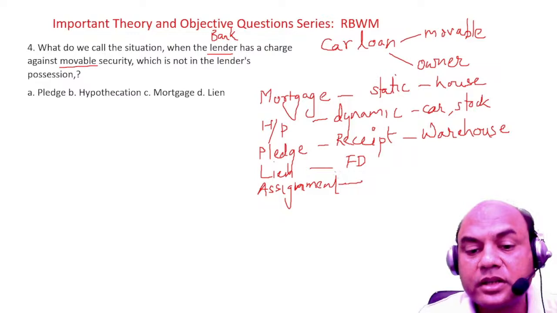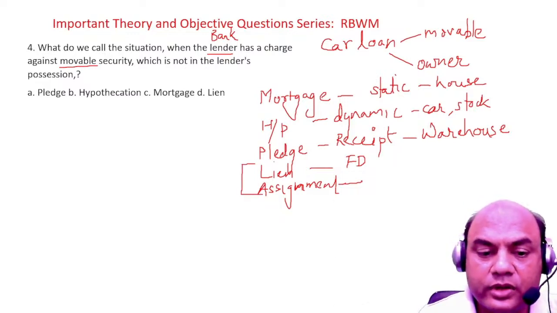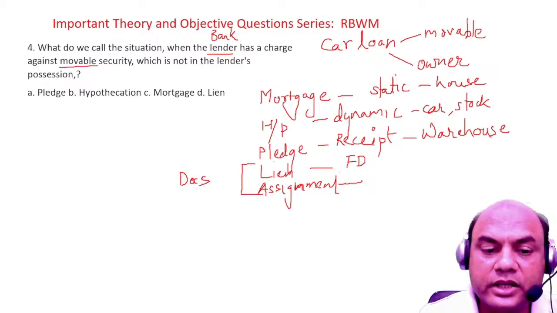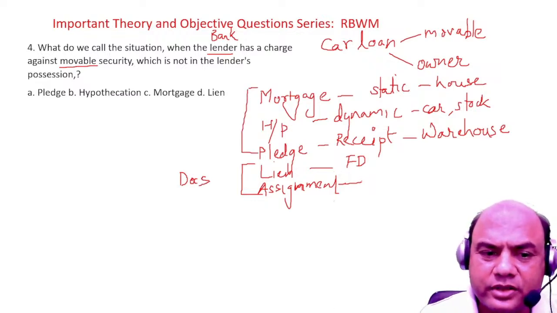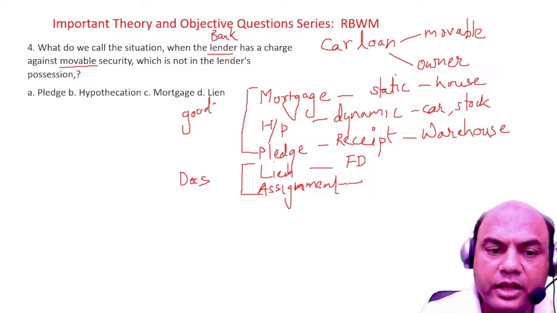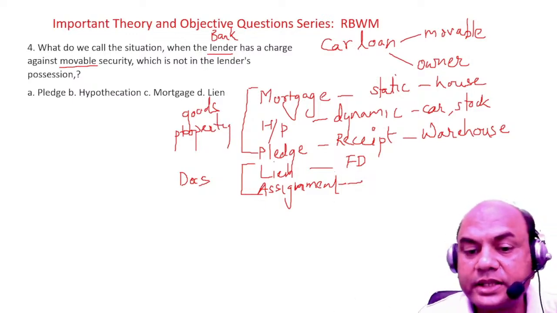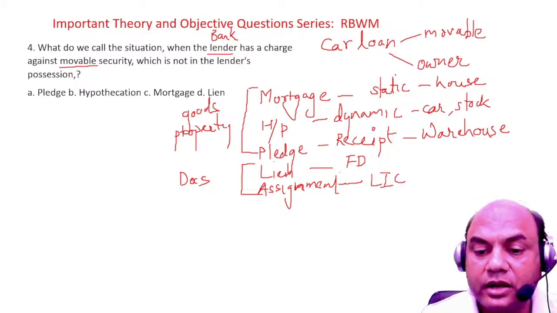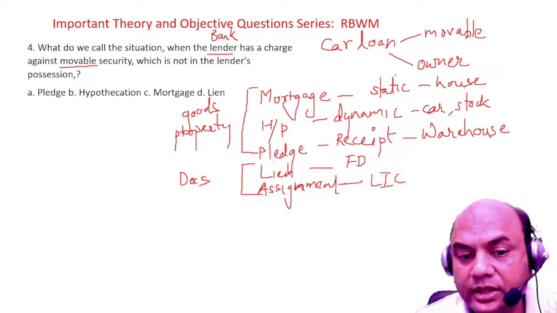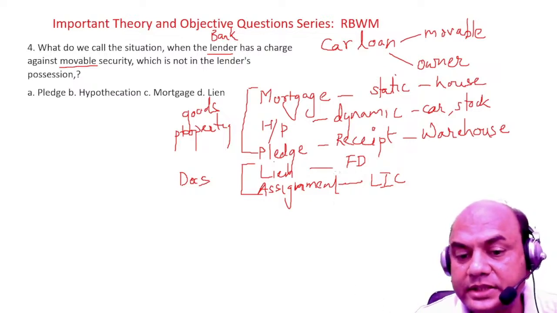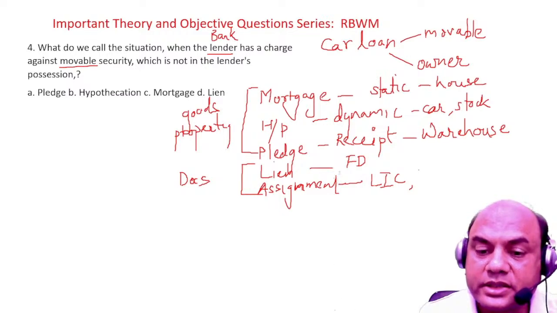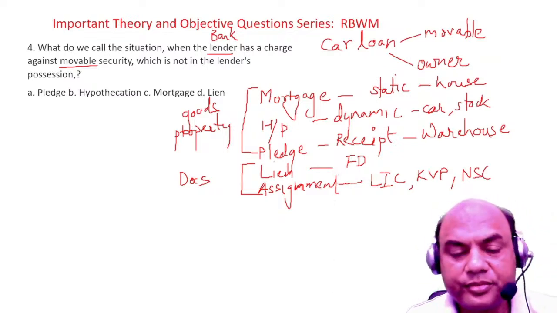And assignment is against a document only. See here, these two are for documents, and the others are for goods or property. Assignment is done against an LIC policy, which is not my document, it is someone else's. FD is my document, so lien. Assignment covers LIC, Kisan Vikas Patra, KVP, and NSC, National Savings Certificates. Got it? Clear?